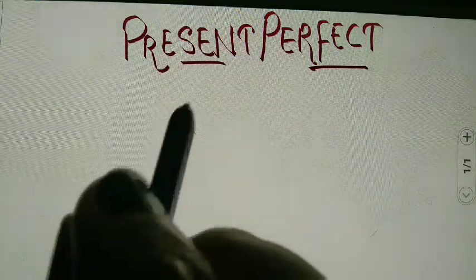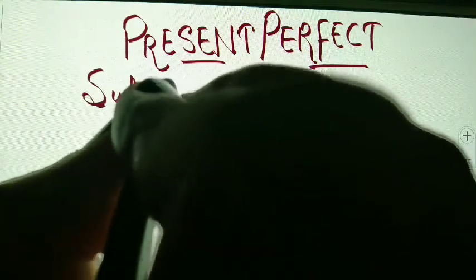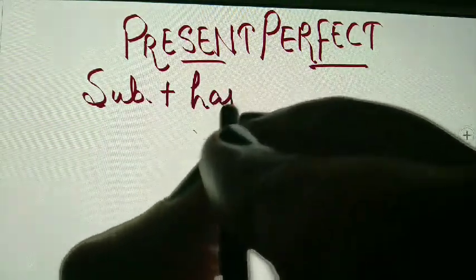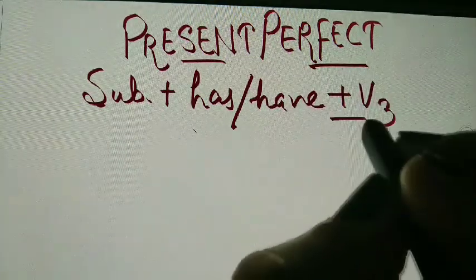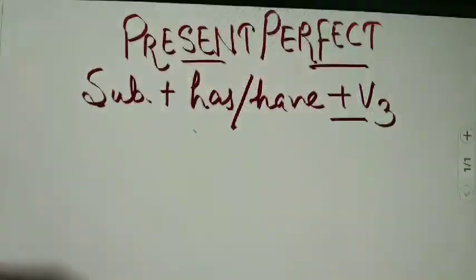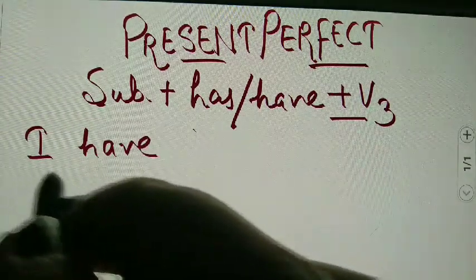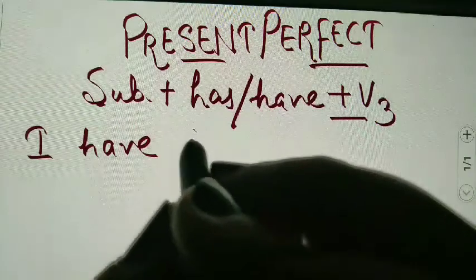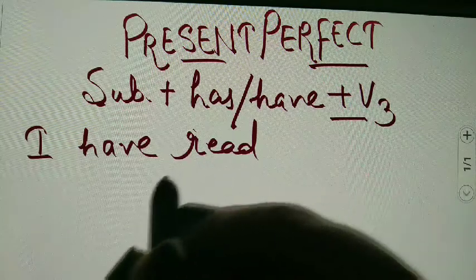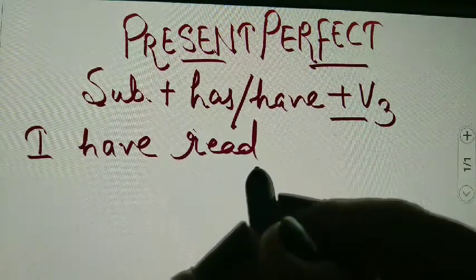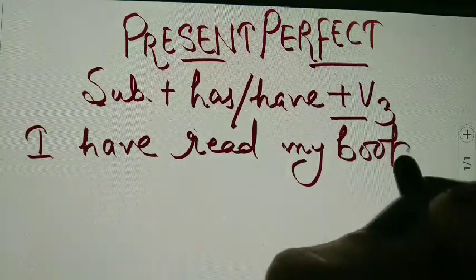Next we have present perfect. And what will be the rule for this? It will be subject plus has, have plus V3, third form of the verb. Like I have, so that's why we are using have here. I have read. This is the third form of read. The pronunciation will be changed only, spelling will remain same. I have read my book.